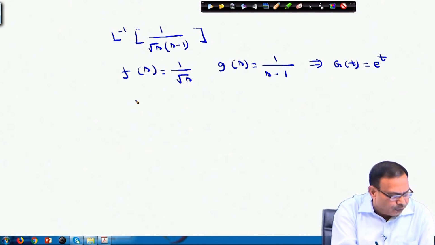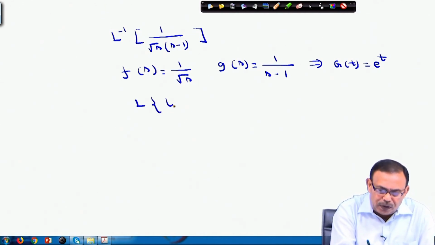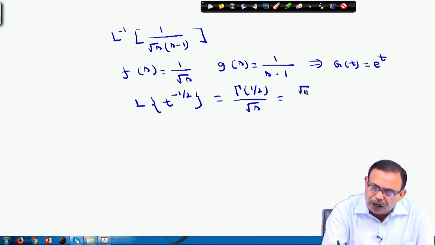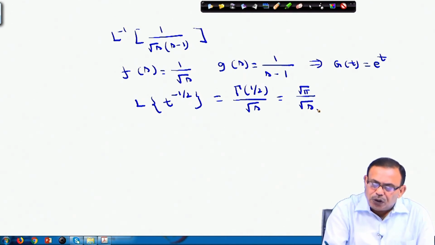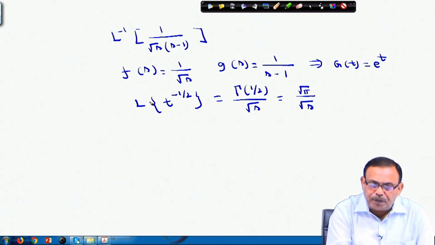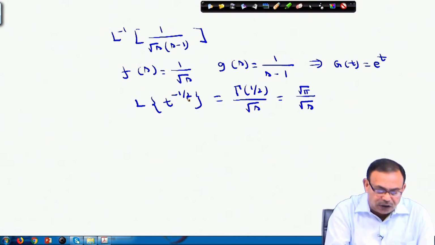And also you know that the Laplace transform of t to the power minus half equals gamma half by root s, and this is nothing but root pi by root s. So, therefore, from here f(t) also you know. What is f(t)? You can find it from here: t to the power minus half, and root pi will come,